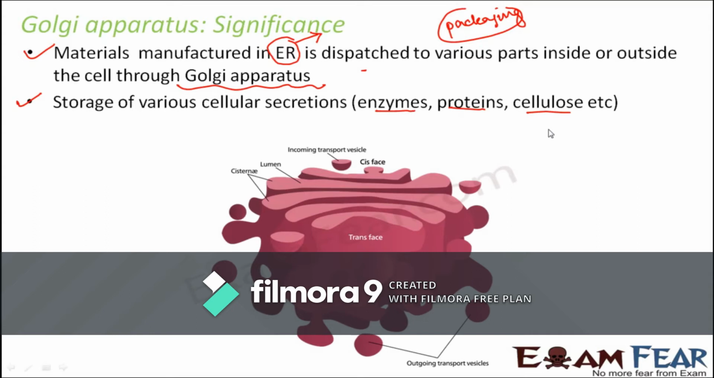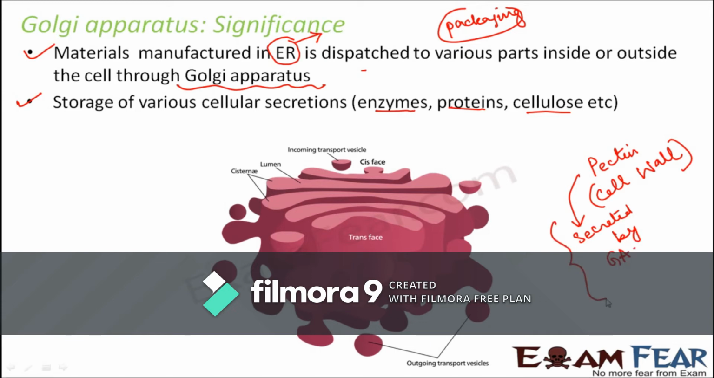Now pectin, which makes up the cell wall. Pectin is one of the important components of the cell wall. Cell wall is present only in plant cells. So pectin is also secreted by the Golgi apparatus. That is another important thing. So we can say that packaging was the first role and then secretion could be the secondary role of the Golgi apparatus.